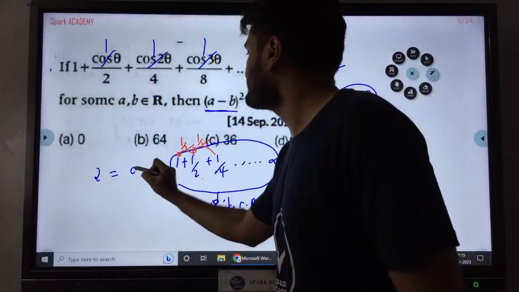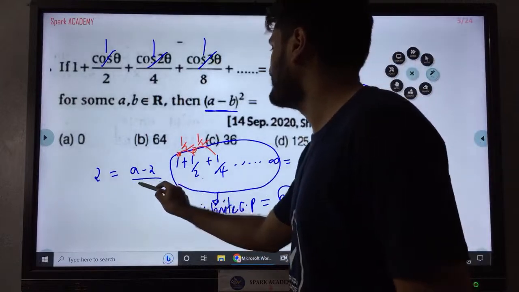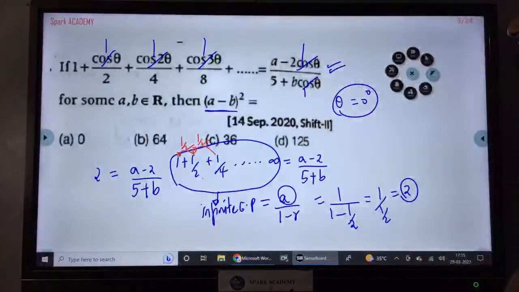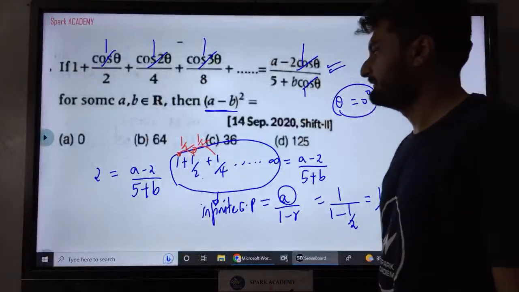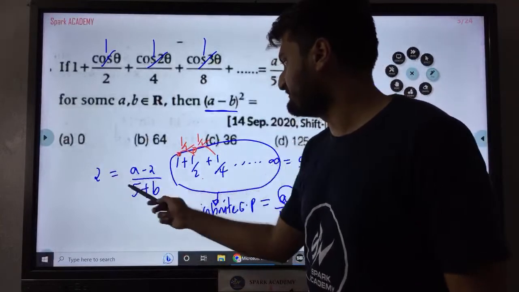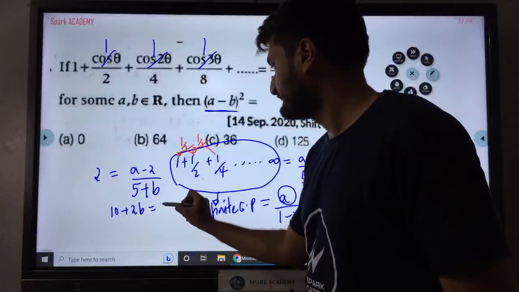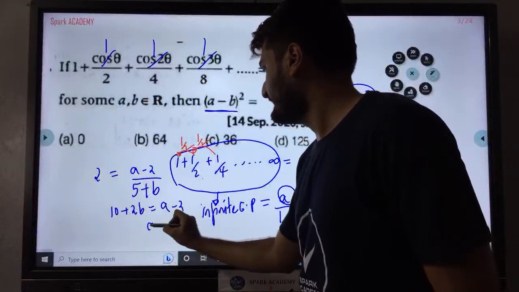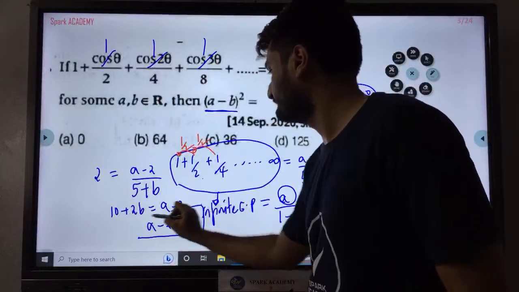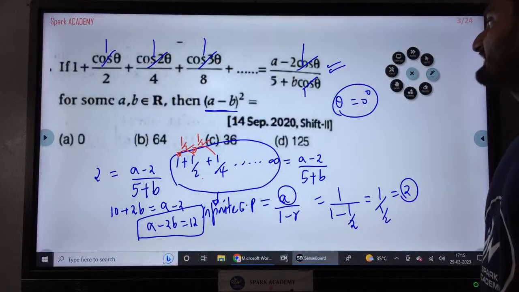The right hand side is a minus 2 by 5 plus b. So this is what you can get. I can simplify: 10 plus 2b is equal to a minus 2, so a minus 2b equals 12. So this is what we are getting.